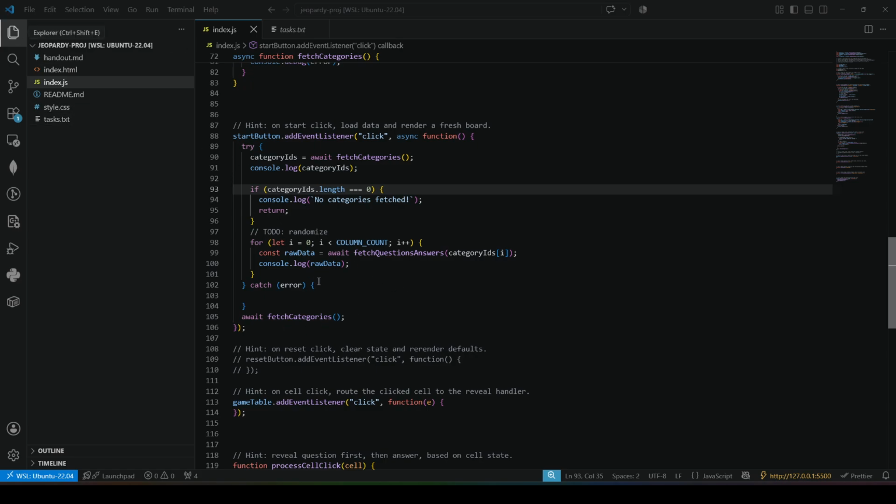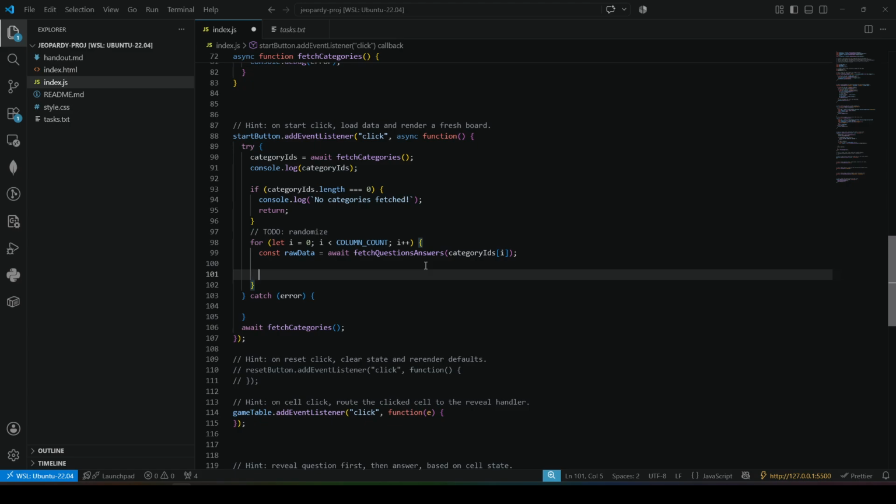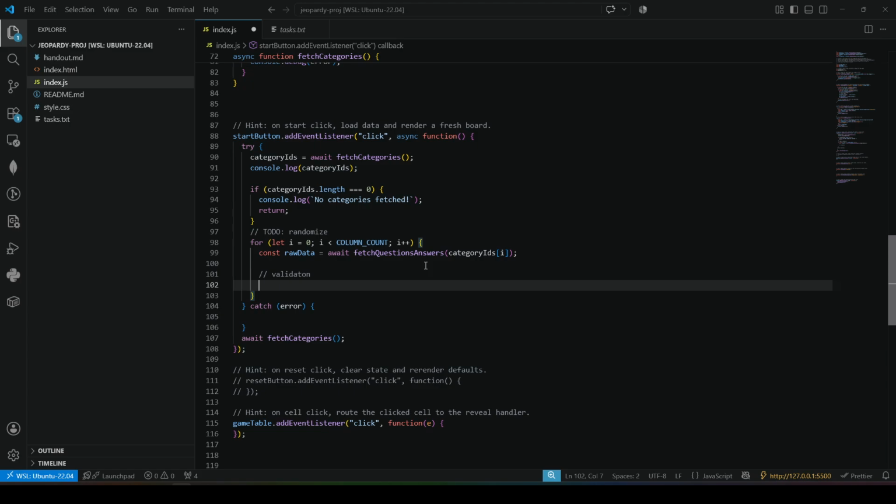What can we do from there? So we have some raw data. We can do a check, just to make sure we got something back, kind of like a validation. If I didn't get anything back, go grab the next category.